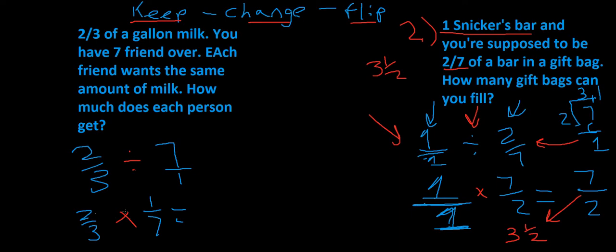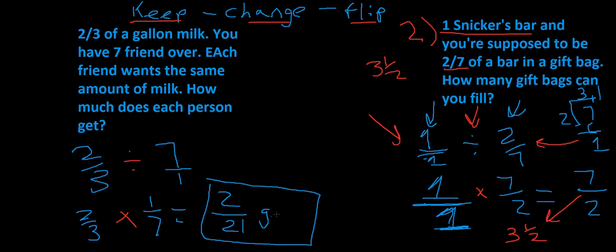And then we're going to multiply fractions. So 2 times 1 is 2. 3 times 7 is 21. So the answer is each person will get 2/21 of a gallon. Okay, that's how much each person would get. Awkward amount, but that's how those would work. So what you have goes on top. What you're breaking it up into or dividing by goes on the bottom. And when you're splitting, you need to be thinking division, and then you just follow keep, change, flip. Hopefully that helps you out, and that you like both the picture and just using the numbers to get to the solution. Thanks, and good luck on dividing by fractions.